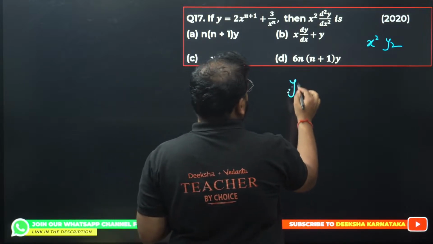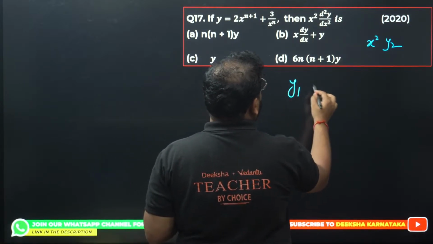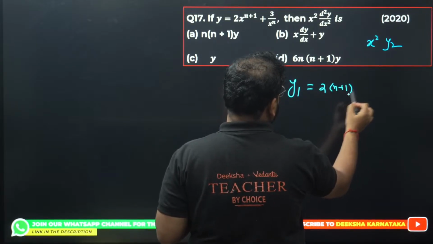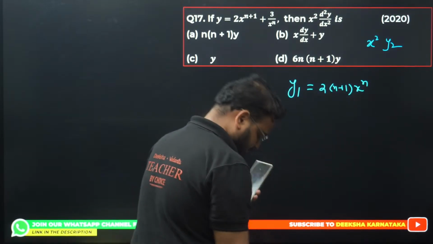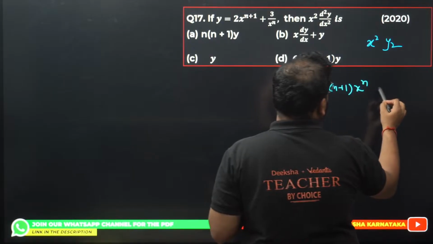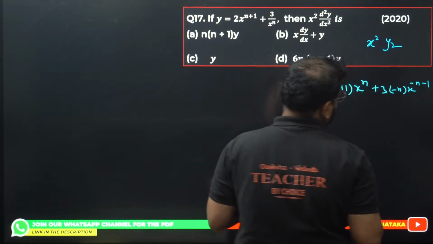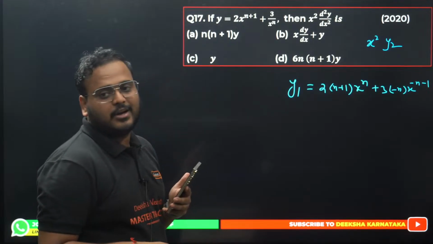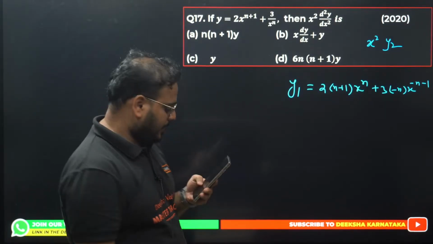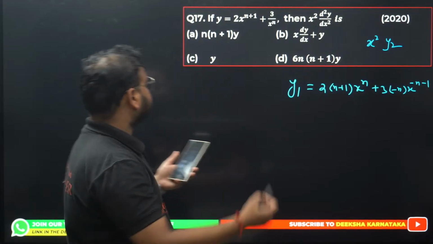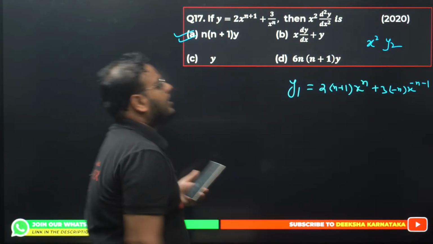Derivative. y dash, or y1, will become what? You will have 2 times n plus 1 times x power n, and over here you'll have plus 3 times minus n x power minus n minus 1. That's how I differentiate the value of 1 by x power n. Yes, Purni, you're right. A is the right answer. A is the correct answer.